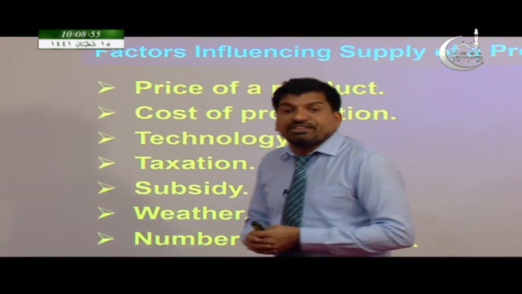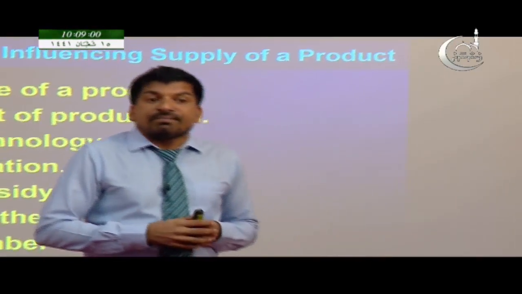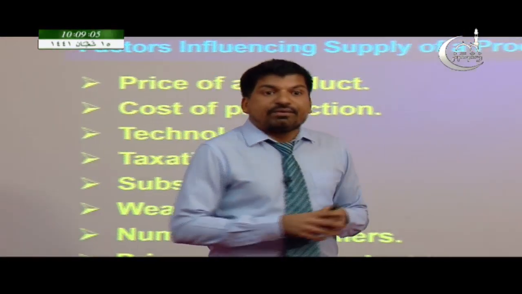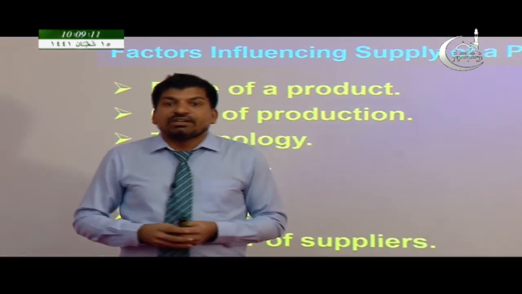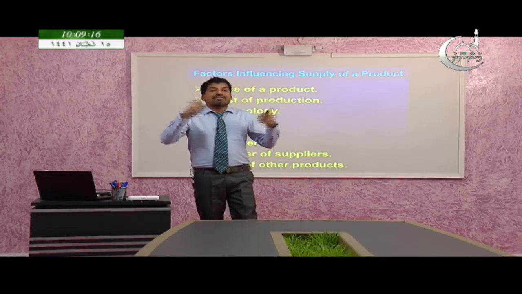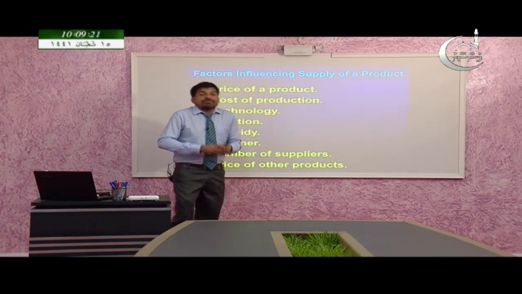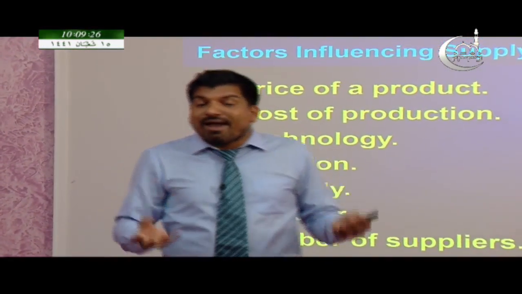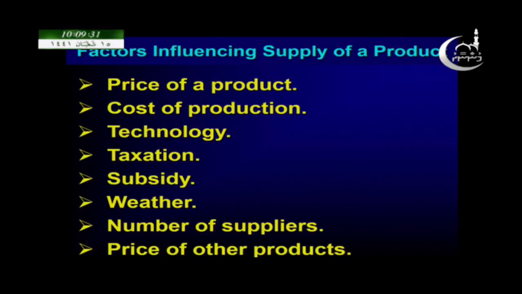And another important factor which affects the supply of a product is weather. I think you remember the 2011 tsunami that affected Japan, which destroyed thousands of factories and resources. As a result, what happened? The supply of electronic items and cars decreased. So, the weather also will affect the supply. If there is good weather, the supply will increase, and if the weather is very bad, the supply will decrease. And move on to the number of suppliers.